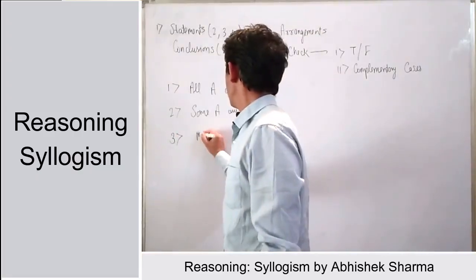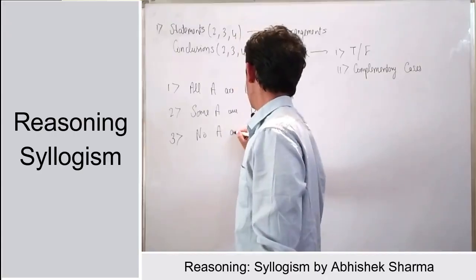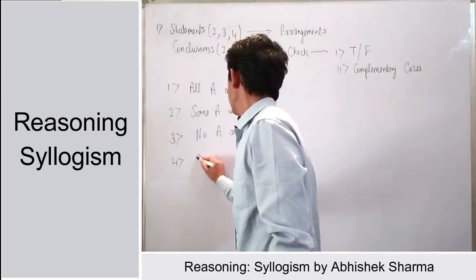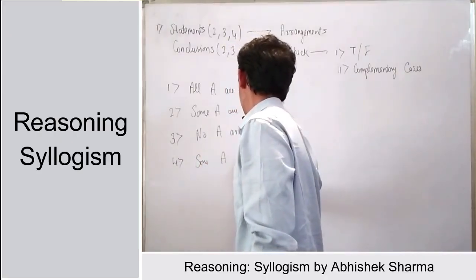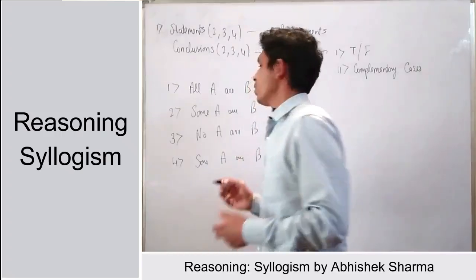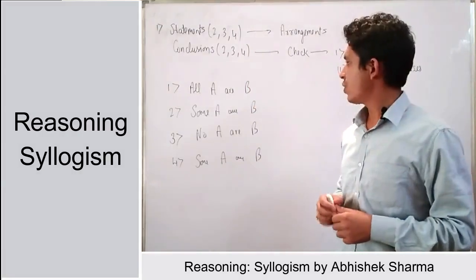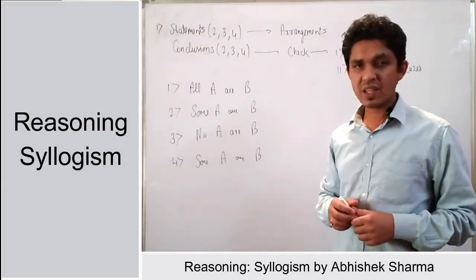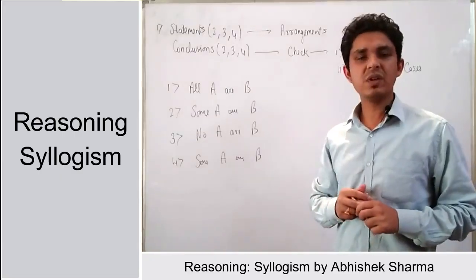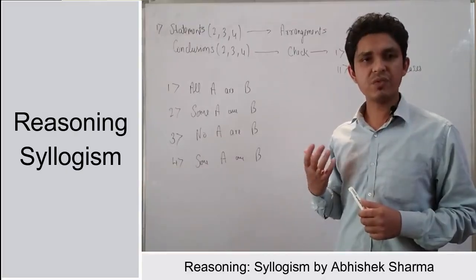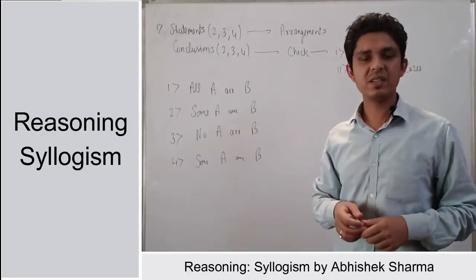Third, if we talk about no A is B, and if we talk about some A are not B. So these are the four types of statements, right, that we will draw one by one, and check the possible list of conclusions, and how the complementary case can be drawn.